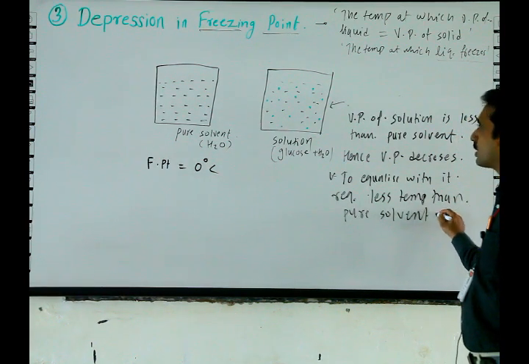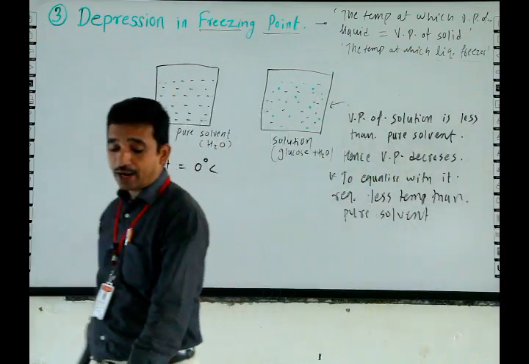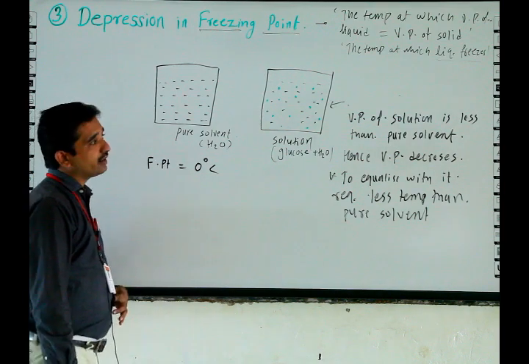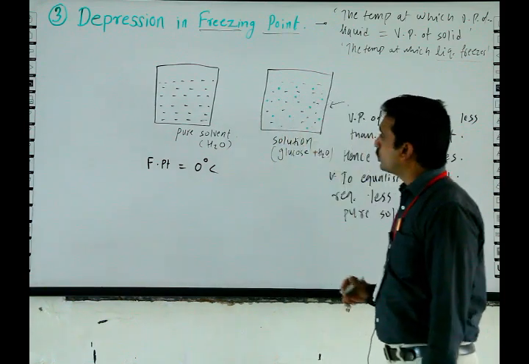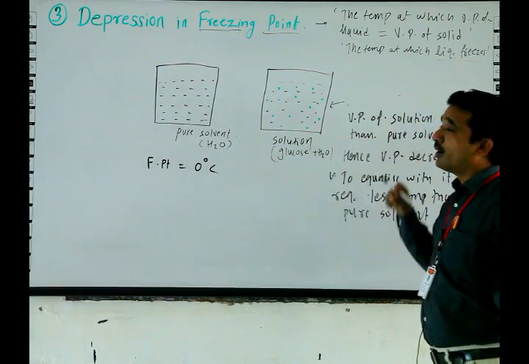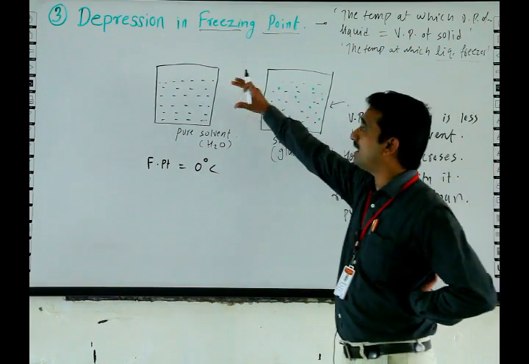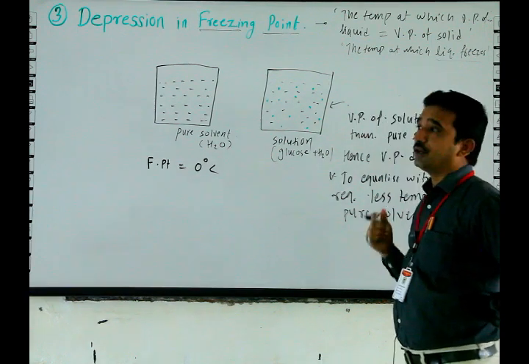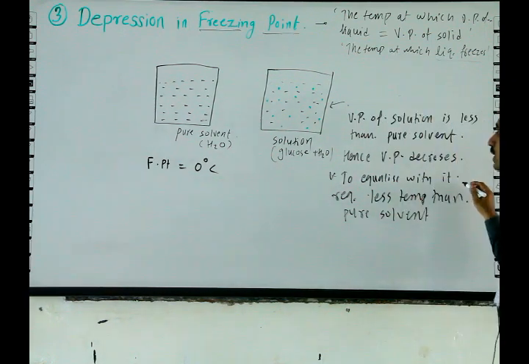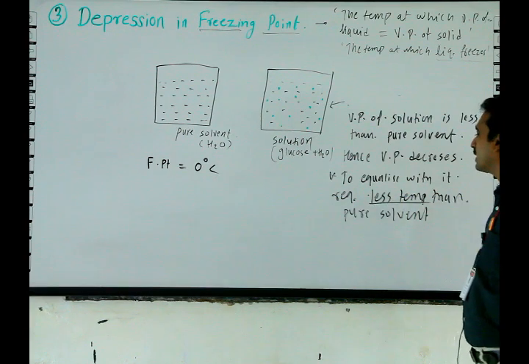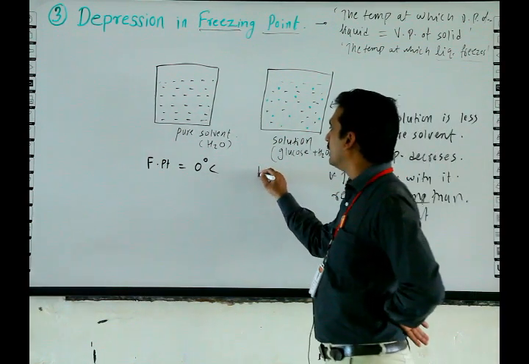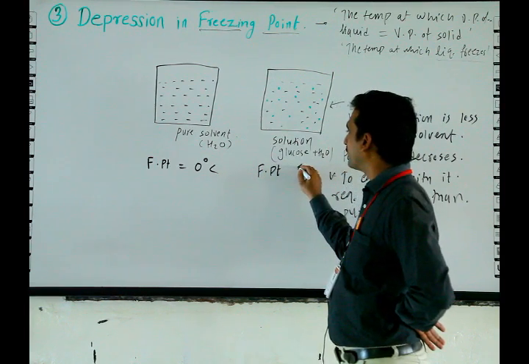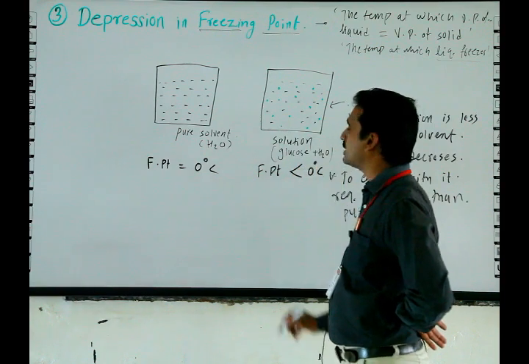Here is the reason. If we have to freeze pure solvent, the freezing point is 0 degree centigrade. But for the solution, glucose plus water, vapor pressure of solution is less than that of pure solvent. To compare with the vapor pressure of solid, we require some less temperature than pure solvent. Hence the freezing point will be less than 0 degree centigrade.